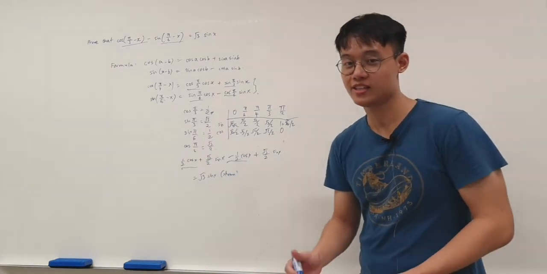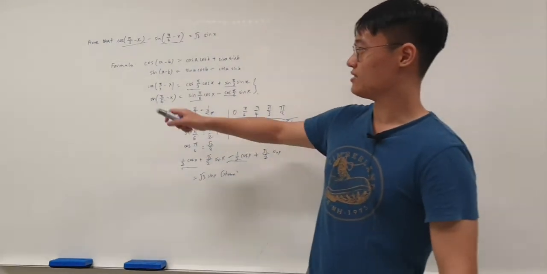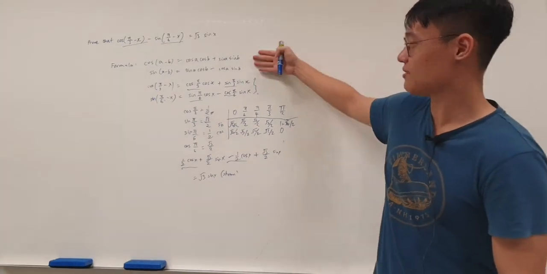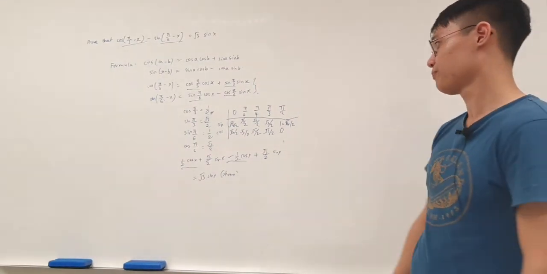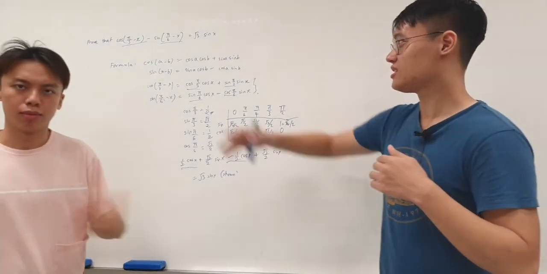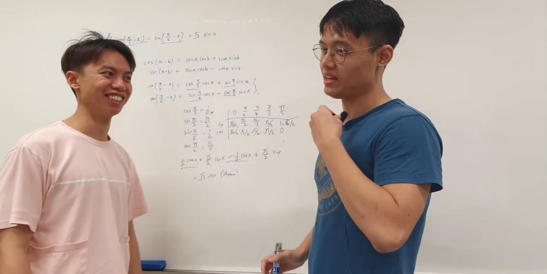So next time you see this question, do not get blank. We will just use these trigonometric identities. These can be found in the formula sheet as well. So just make use of them, find the right formula, and simplify. It's very easy to prove. So do not get blank.